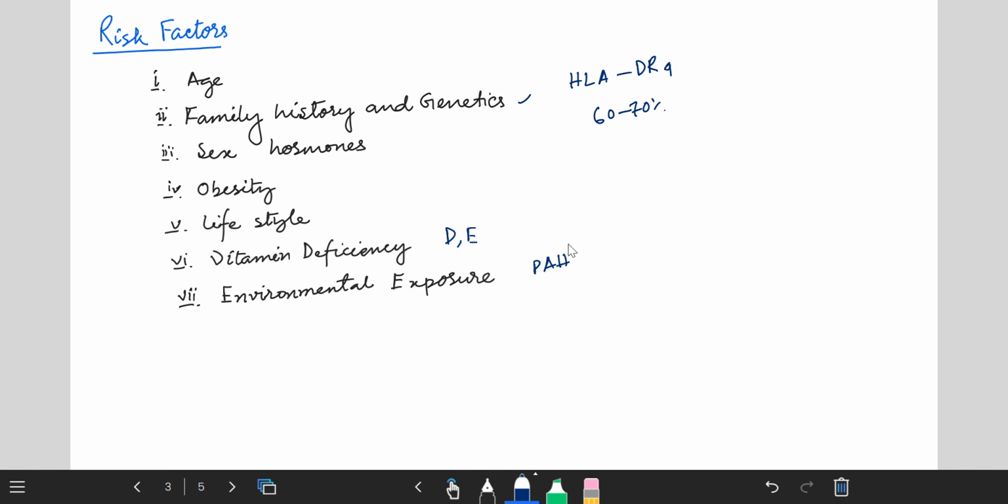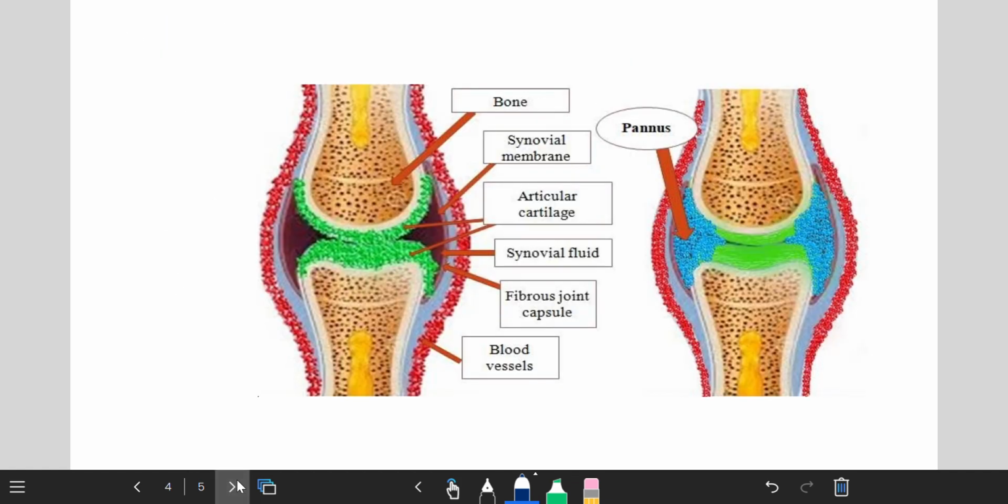If there is more exposure to this chemical, there will be more tendency to increase the risk of rheumatoid arthritis. Some kinds of food also affect the risk of rheumatoid arthritis. These foods are processed meat and red meat, which can worsen the symptoms of RA. Okay. Now we will understand